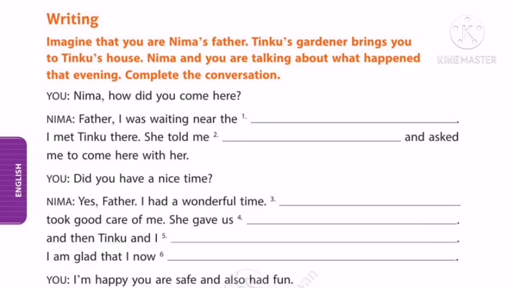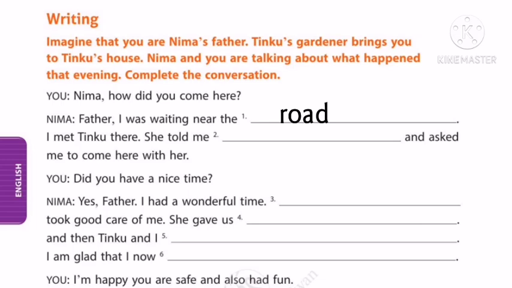So some blanks are given. You have to complete it. Okay, let's do it. You, which means Nima's father: Nima, how did you come here? Nima: Father, I was waiting near the dash. So you have to complete it. It can be road. Father, I was waiting near the road. Then I met Tingu there.